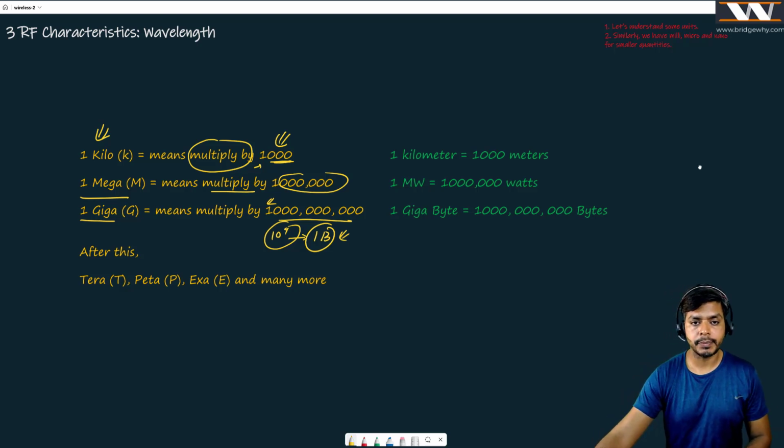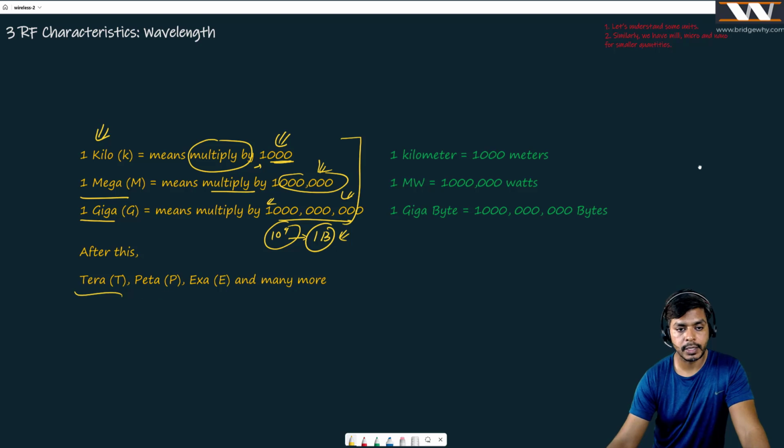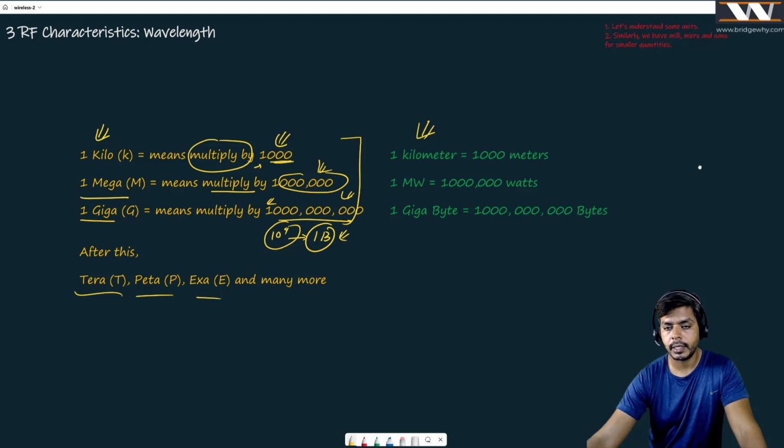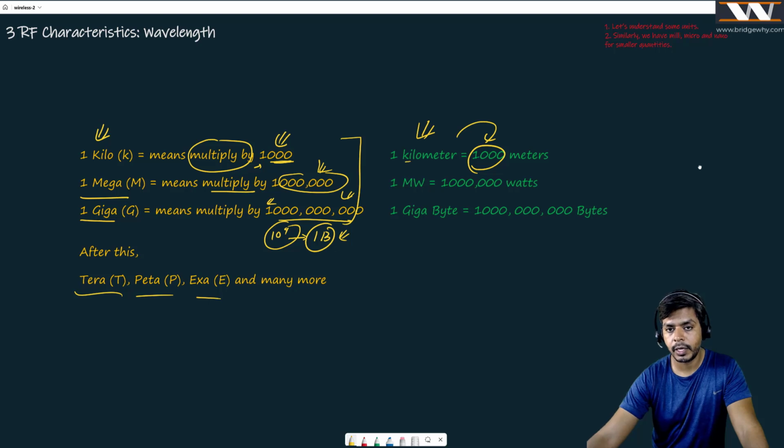And after this, you must have noticed that we are increasing zeros by 3, means from kilo to mega, 3 zeros got increased. From mega to giga, 3 zeros got increased. If we talk about tera, peta, exa, and many more, you just increase 3 zeros, right? And examples are simple. If I talk about kilometer, it is going to have 1000 meters, because we are having kilo of meter, and kilo means multiply by 1000, and that is why we are saying it is 1000 meters.